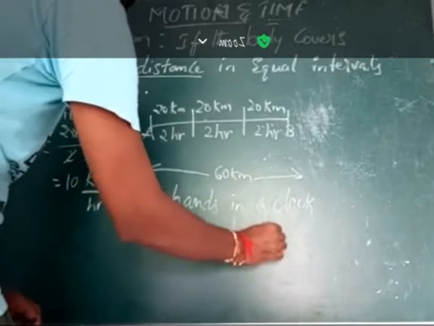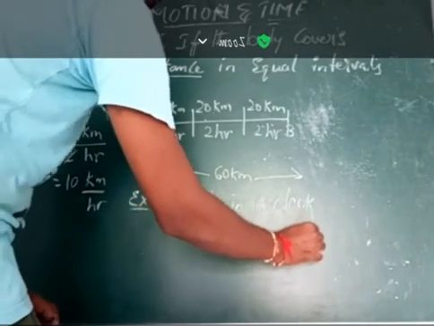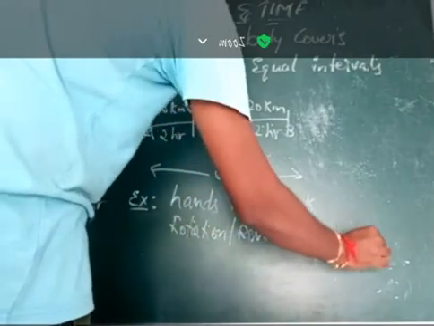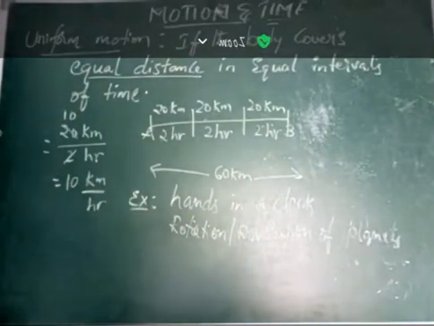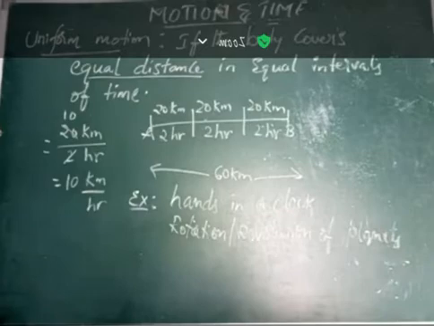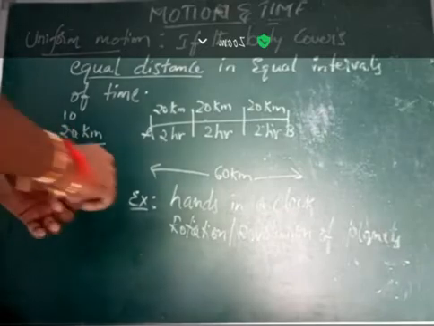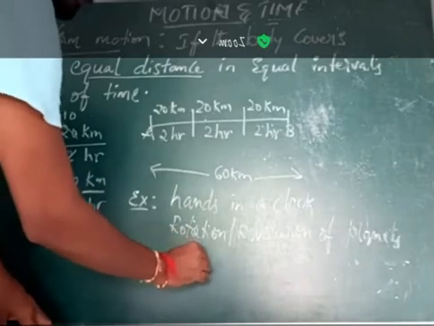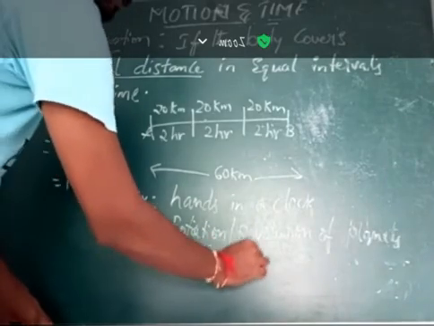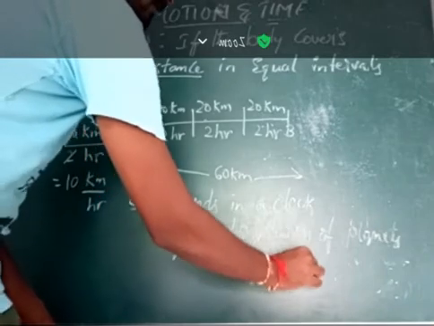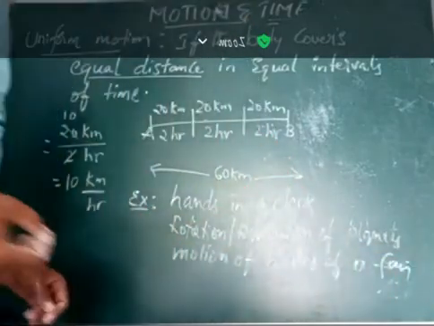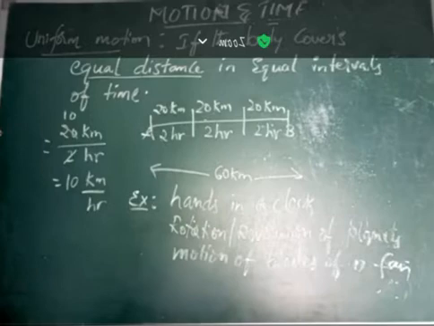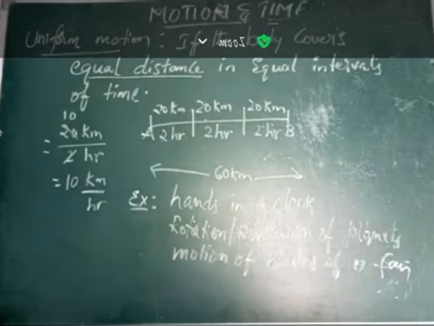Rotation and revolution of, let's say, all the planets like Earth, Mercury, Venus, Jupiter, Saturn, etc. And next, motion of the blades of a fan. The motion of the blades of a fan is also uniform motion. So we can use so many examples like these.